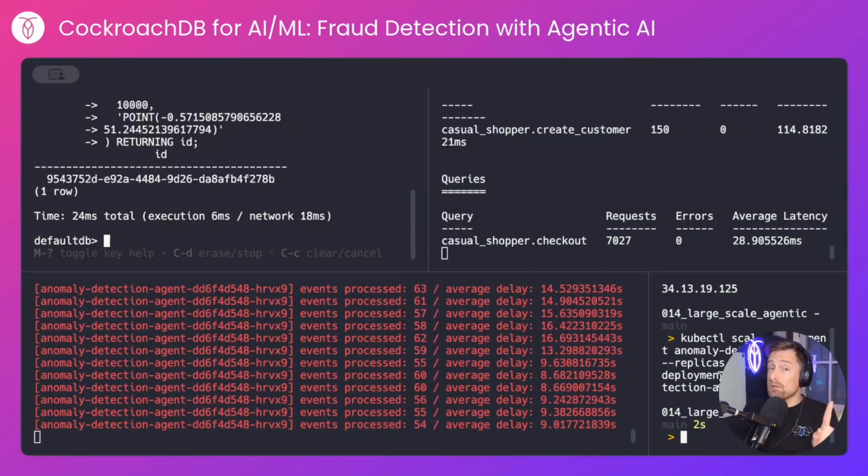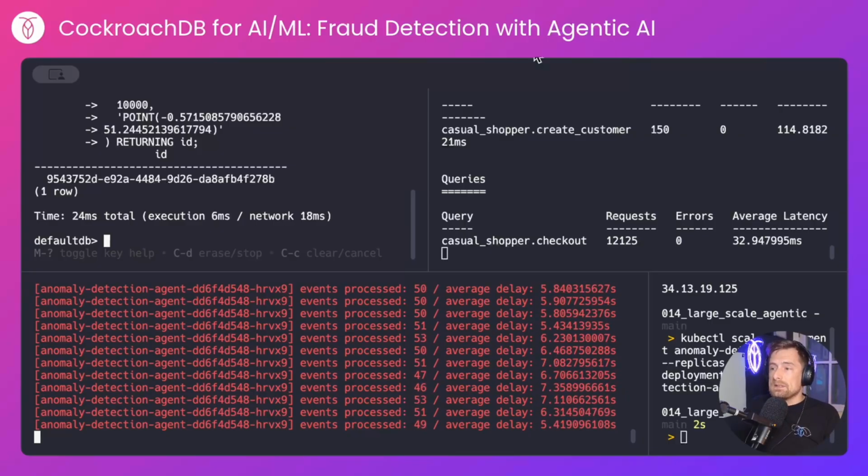There's still only 1 CockroachDB, but 100 transactions per second is not a lot for CockroachDB, nor is it for a change feed. We have customers making millions of transactions per second, with many hundreds of thousands of change feed operations per second. But what we see now is the average delay is coming back down again, and that will settle at around the 550 millisecond mark.